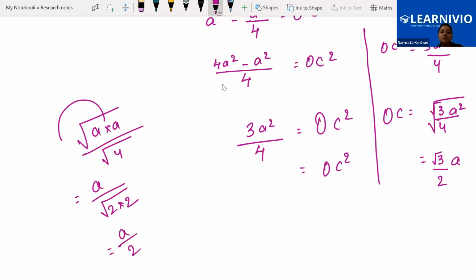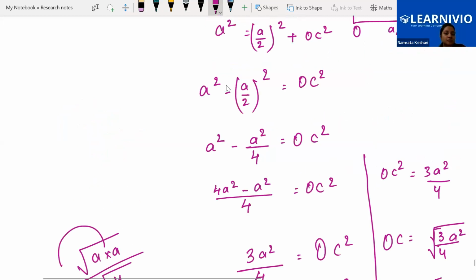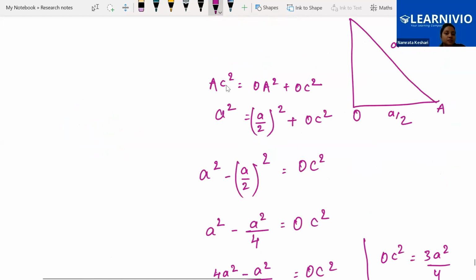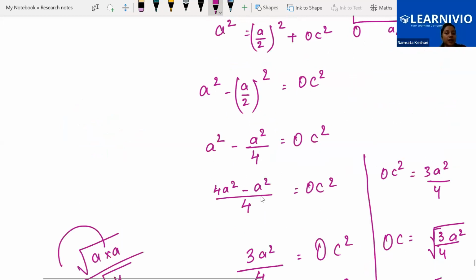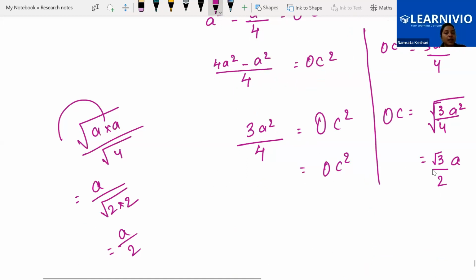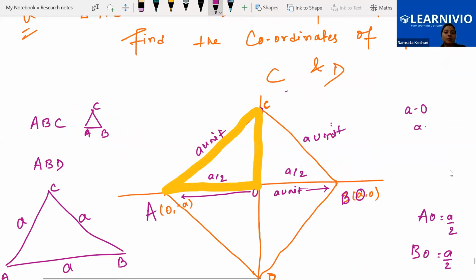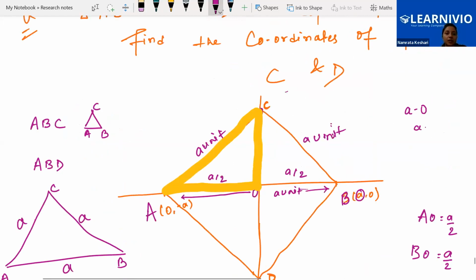So can we say it is root 3 A by 2? Yes, ma'am. We can. A by 2 whole square you must do. Whole square means A square by the denominator's square also, that means 4. Like this we will be doing the calculation and we'll be getting root 3 by 2A as OC. We got OC as root 3 by 2A.